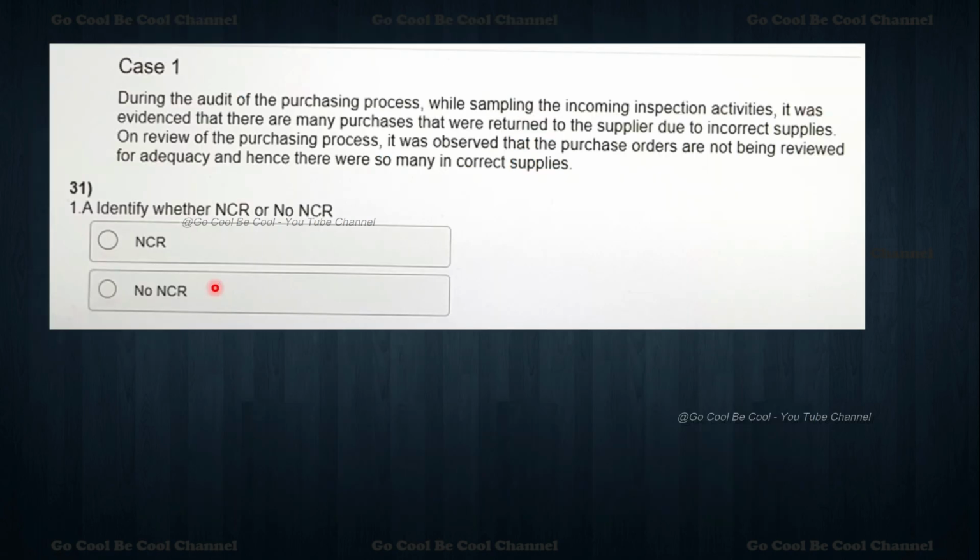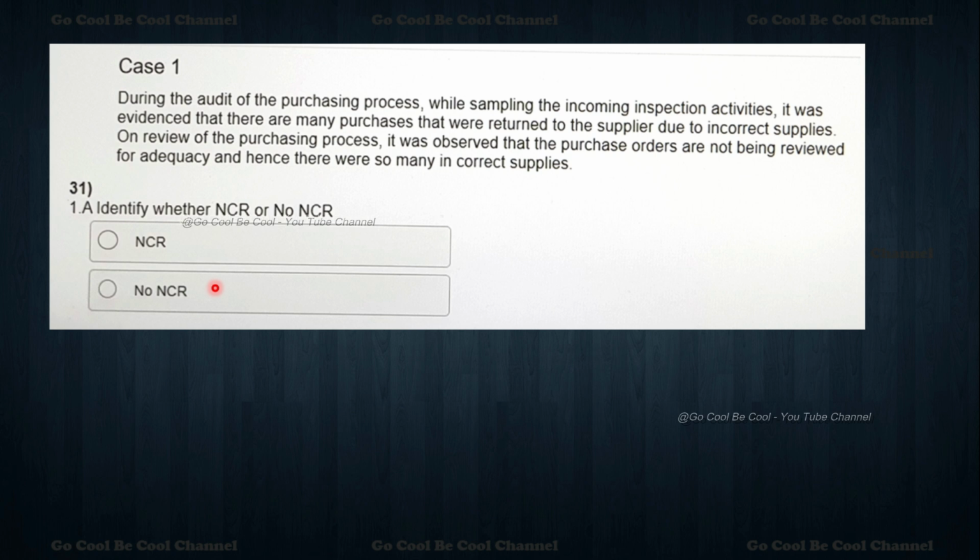Now, my dear friends, please understand from now onwards, they have given a case. The case talks about a scenario of what went wrong exactly. They will ask whether it is NCR or no NCR, non-conformity or no non-conformity. So you have to read these questions multiple times. If you see the Lead Auditor Phase 1, you will understand a lot, because similar types of scenarios are there, but we don't see multiple-choice questions as NC or no NC. We have to write it ourselves. It is happening in Phase 2 also. So first you have to understand very clearly, then you can decide.